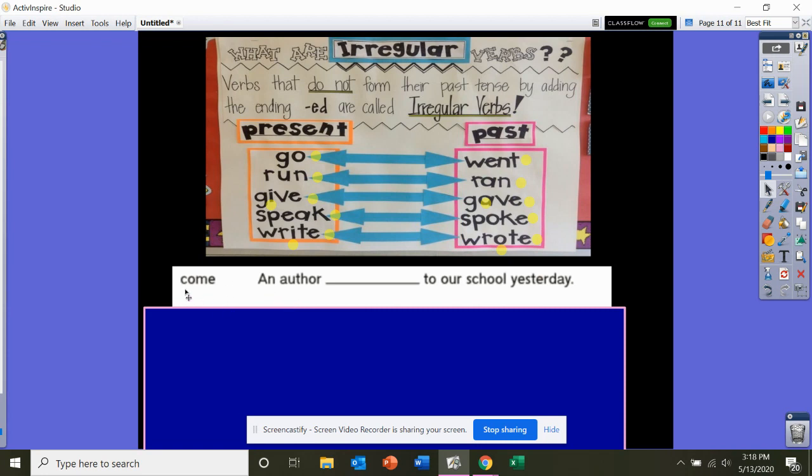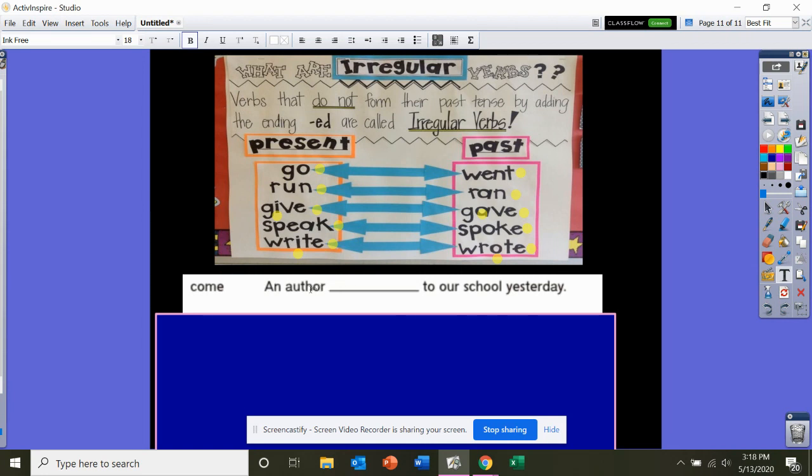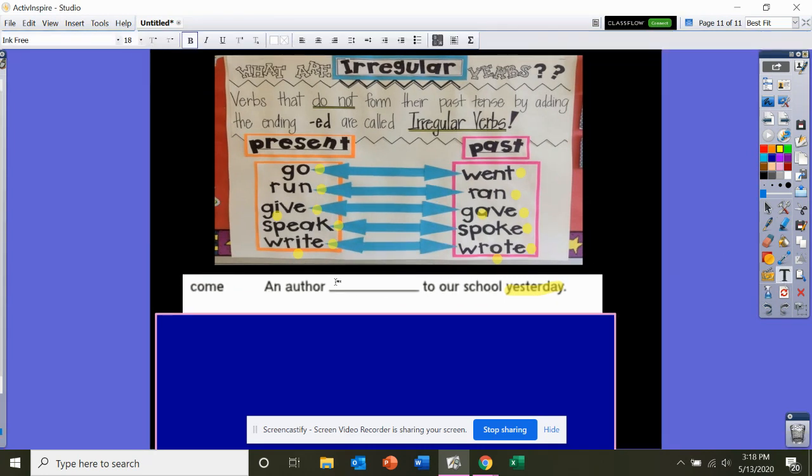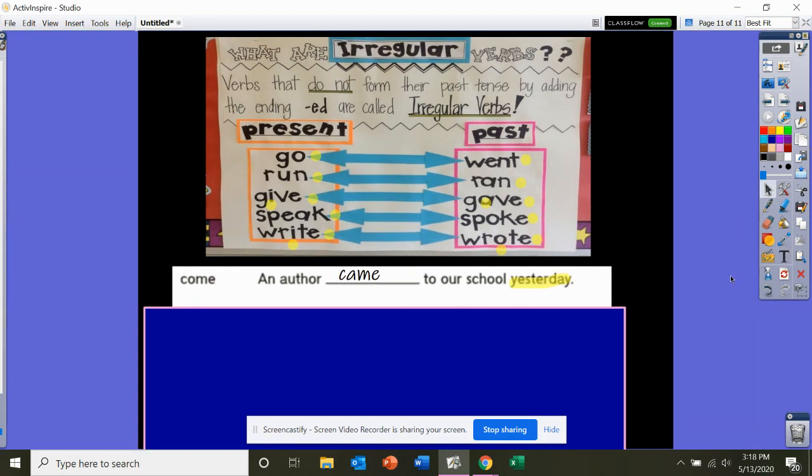The word that we're changing is the word come. This is from our reading series, An author come to our school yesterday. Well, we're going to have to change that because it has the word yesterday. That means it already happened. Come is going to change to the word came. Oops, I guess I better change that color so you guys can see it a little better. So instead of saying an author come, now we have the words an author came to our school yesterday.